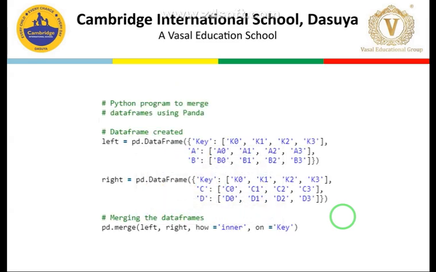What is there in the earlier part? Data frame 1 with these rows A and B, and here the rows are C and D, but with a common attribute, that is key. The key values here and here are both the same. That's why this is the most important part in an inner join. For an inner join we need a common attribute, as in a student and a faculty table, that acts as a foreign key. So here this key is acting as the bridging part between the two data frames.